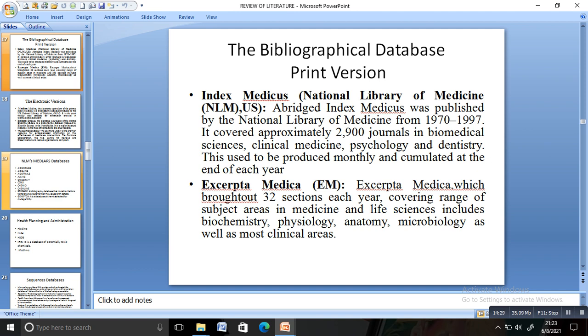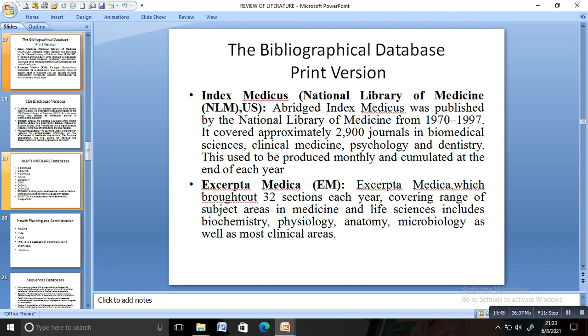It covers some 2,900 journals in fields like biomedical sciences, clinical medicine, psychology, and dentistry. Excerpta Medica also covers areas in medicine and life sciences, including biochemistry, physiology, and anatomy.